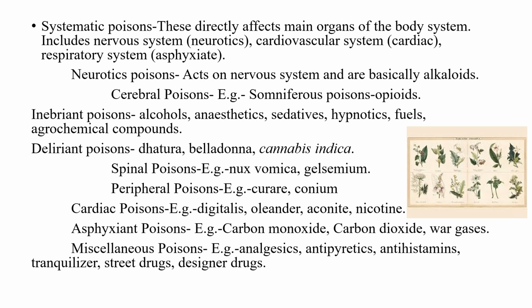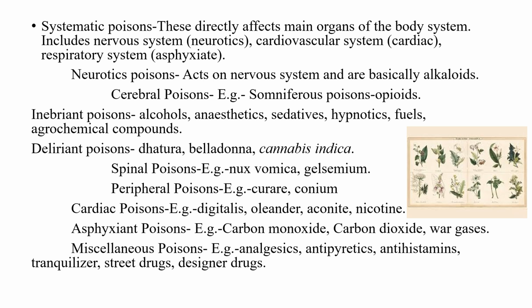Now, the neurotic poisons are again divided into three types. The first one is the cerebral poisons. The cerebral poisons basically affect our brain and nervous system. Cerebral poisons are again divided into somniferous poisons, inebriant poisons, and delirium poisons. The somniferous poisons are of plant origin, like the opiates. The inebriant poisons are the alcohols,